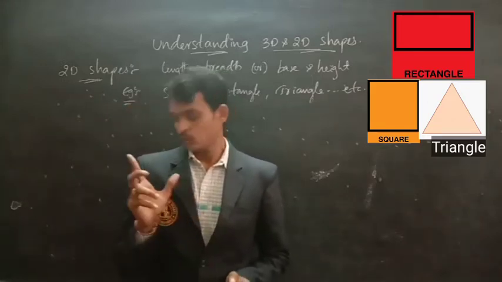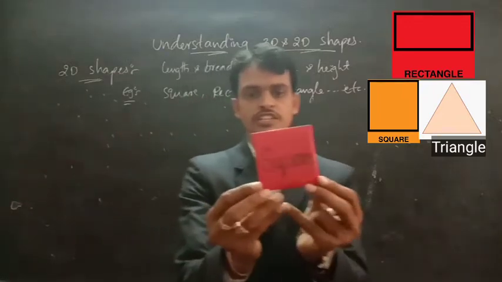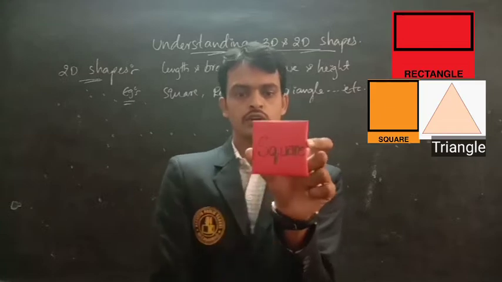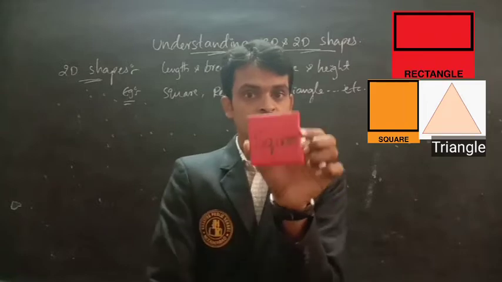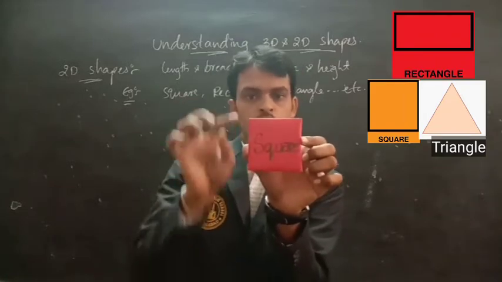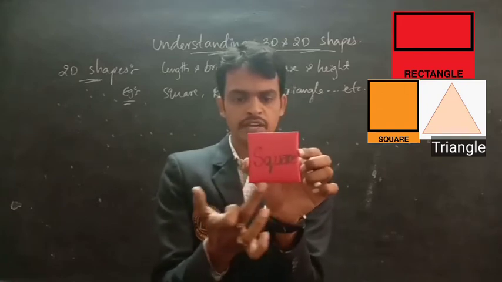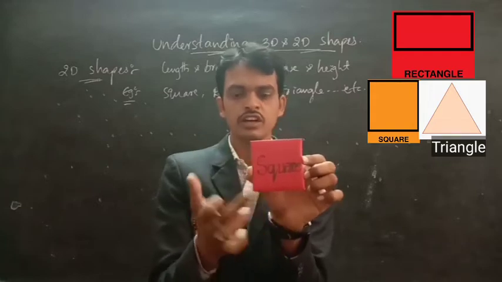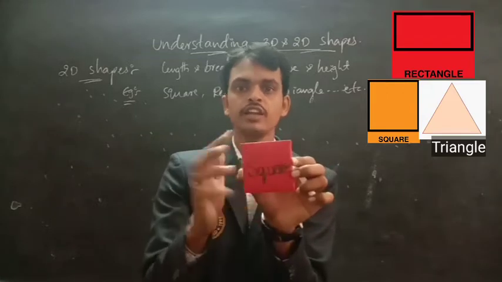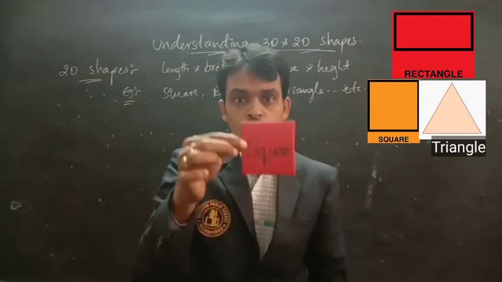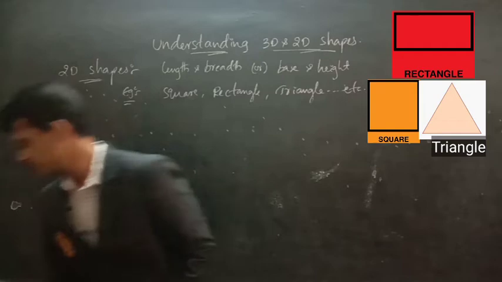Now look at these pictures. What is this? Square. This is called length and this is called breadth. But in a square, all sides are equal. We will treat this as a base and this as the height, and this is length and this is breadth. But in a square, all sides are equal. So a square is a 2-dimensional figure.